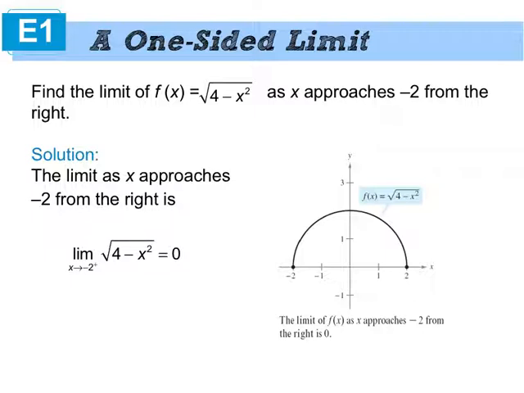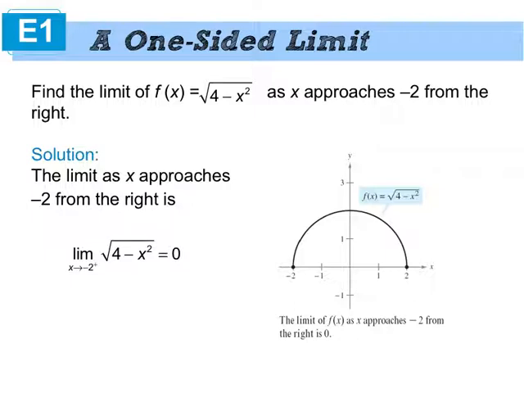It doesn't happen very often because most of the functions that we deal with continue off into infinity on the left and the right. But occasionally things like semicircles and even some of the piecewise functions will cause some issues there. Okay. And then remember we talked about the 3 parts of that. -2 coming from the right, -2 coming from the left, and at -2.